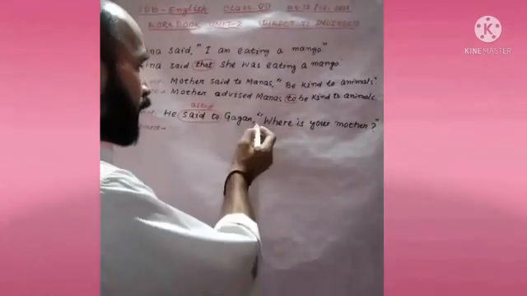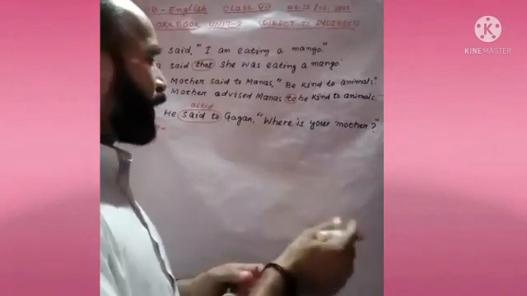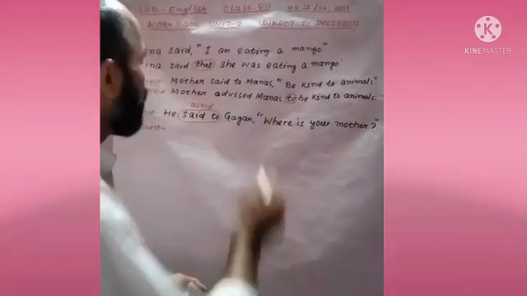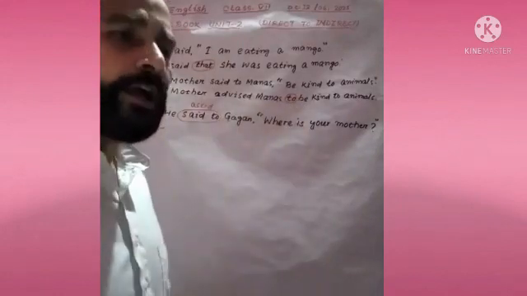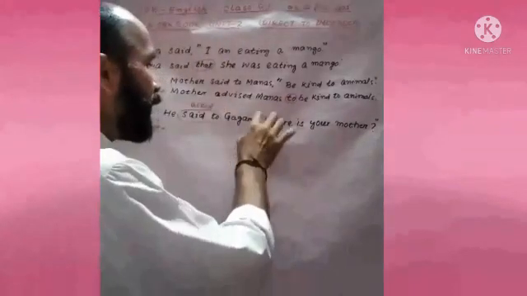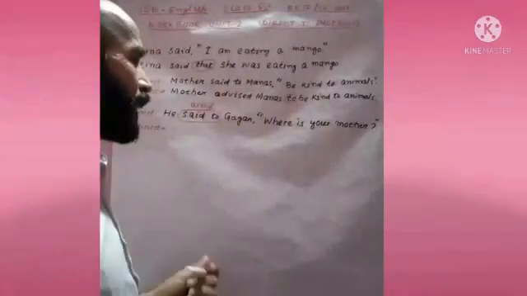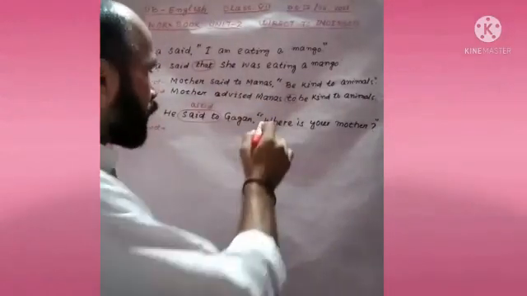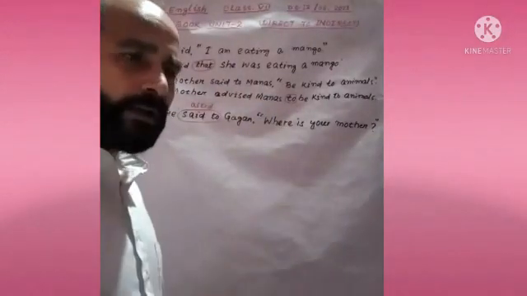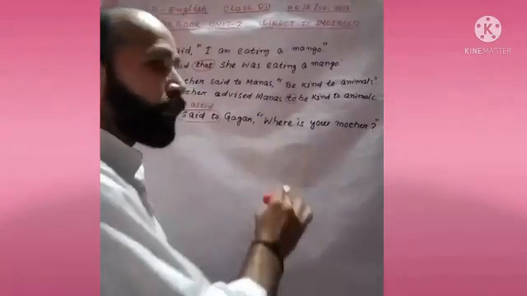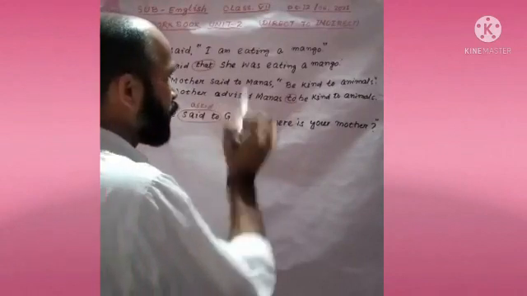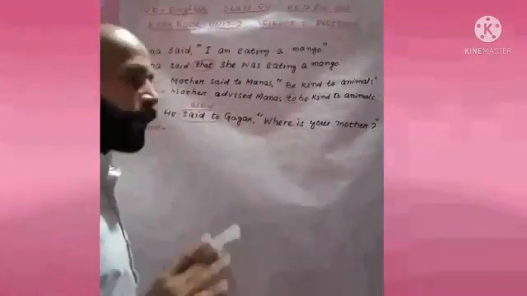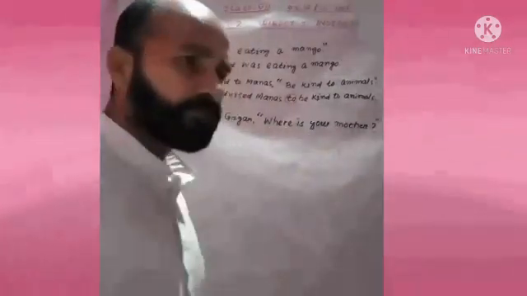Then here, we have not to use anything. Here we use that, here to, but here nothing. Only you have to remove comma and inverted comma. And there is a little change. W here is a capital letter. We have to write it in small letter. So, he asked Gagan, where? And look, where is your mother?